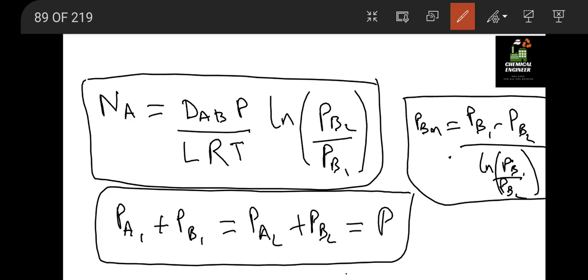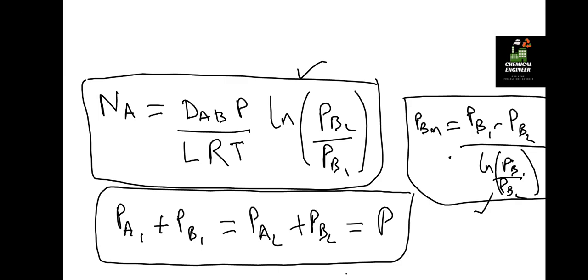If you are given P_B1 and P_B2, then you can directly put them in this equation, but in certain cases you have to use this formula. Where to apply this we are not going to discuss now. So this is all about case 1.